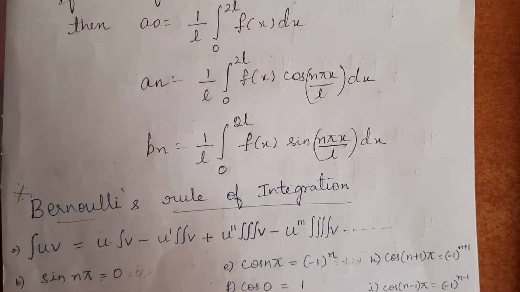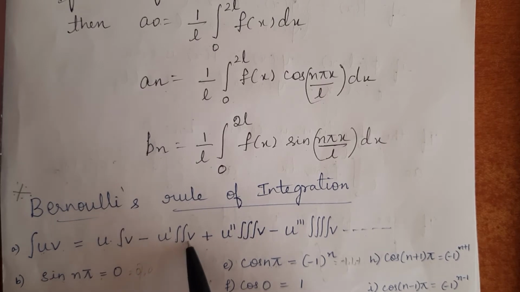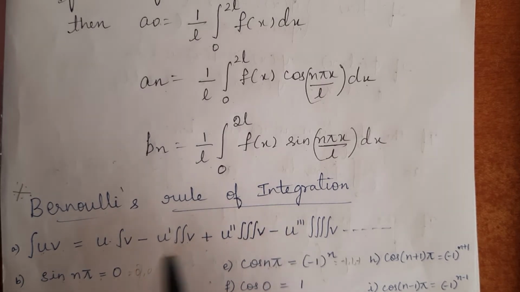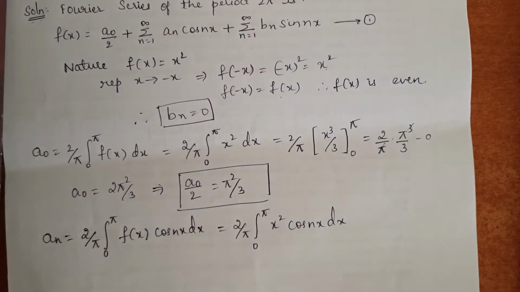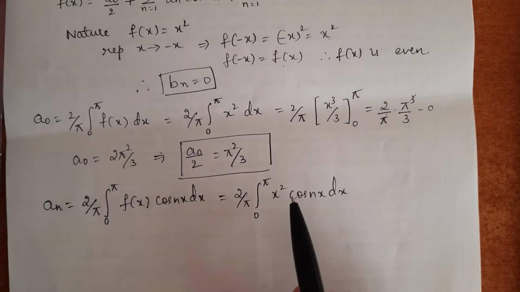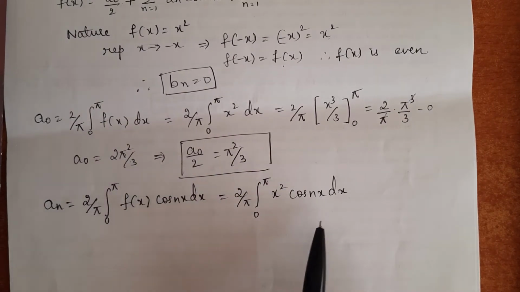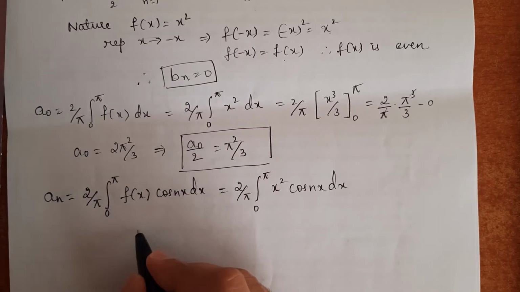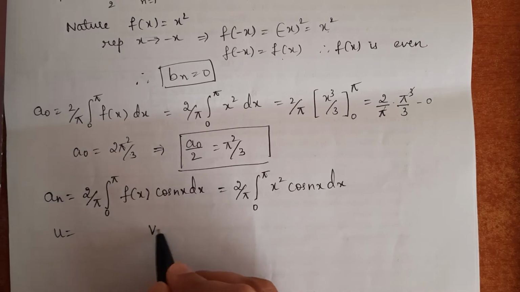That is, whenever we have product of u into v, this is the Bernoulli's rule of integration: u into integration of second function minus differentiation of first function into double integration of v plus etc. This rule is known as Bernoulli's rule of integration. Let me apply that rule. So for that we can do it in two methods. One is directly we can apply Bernoulli's rule, or here we will take the first function as u and the second function as v.